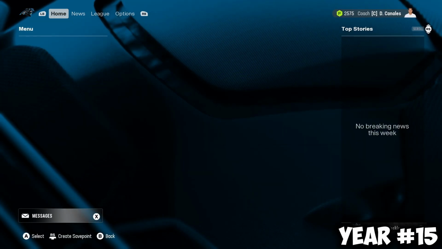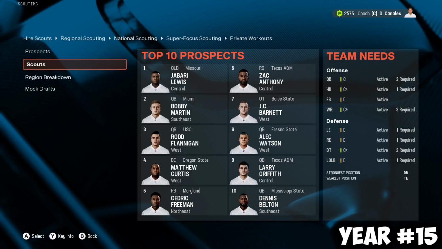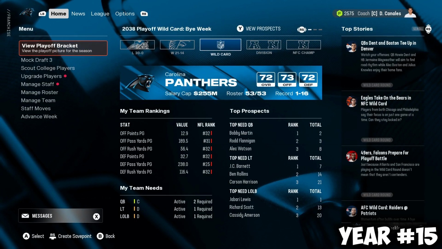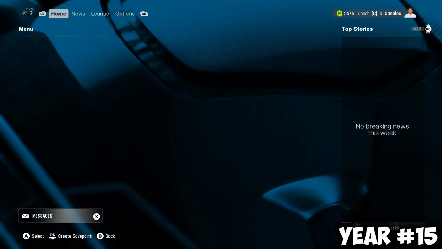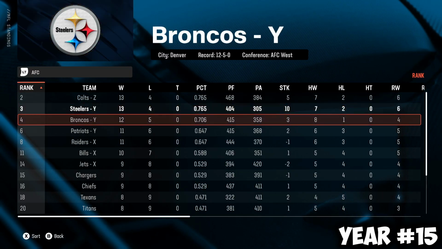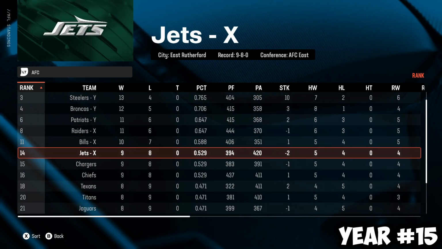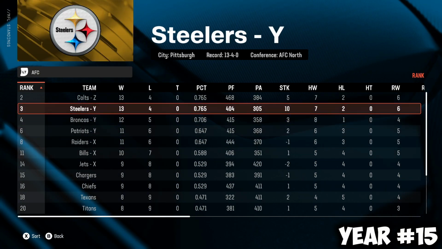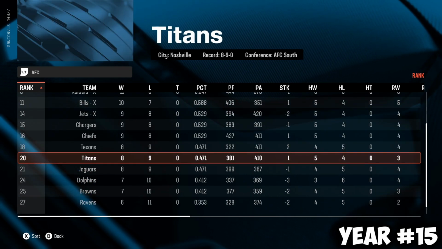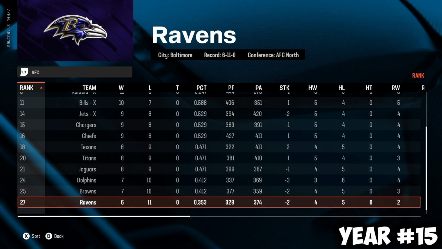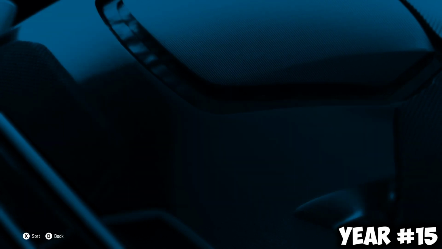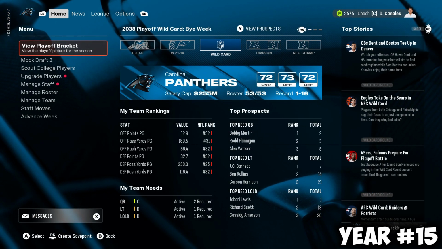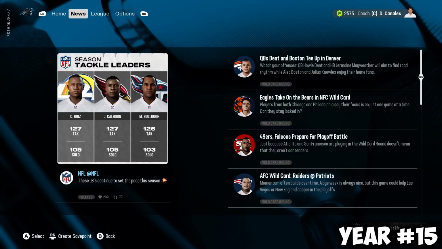For the year 2038, let's take a look at the standings in the AFC now, because Rigoberto Fry has made the transition to a new conference. Colts, Steelers, Broncos, Patriots, Raiders, Bills, Jets, and that's it. Jets were the final seed to have made the playoffs, and the Ravens are dead last in the AFC, 6-11. Unfortunate. That is the worst record we have seen in a long time, and he finally misses the playoffs, unfortunately.